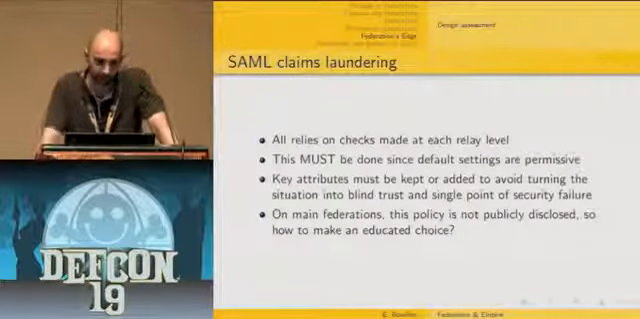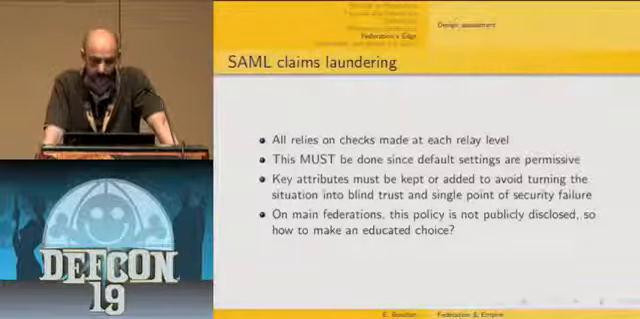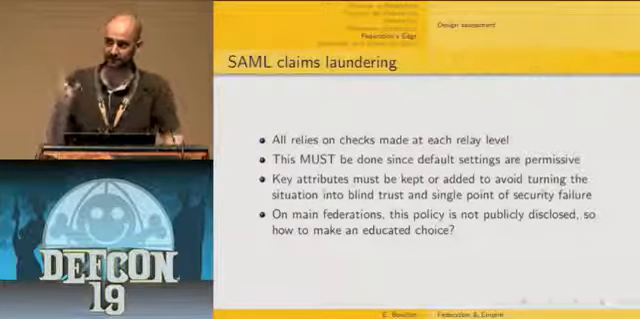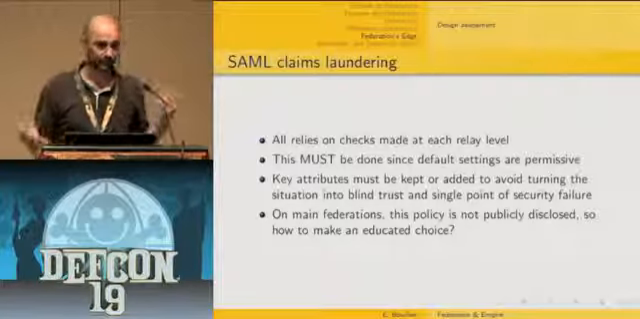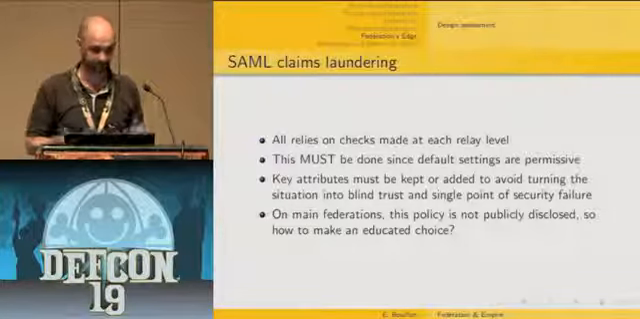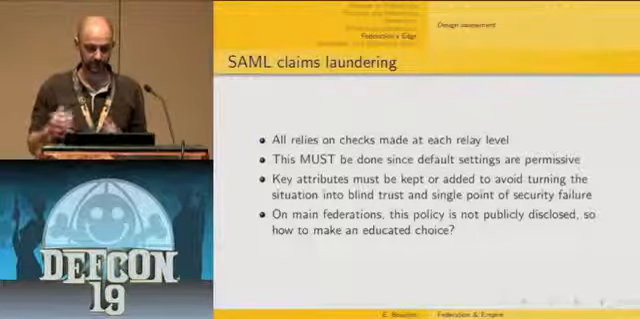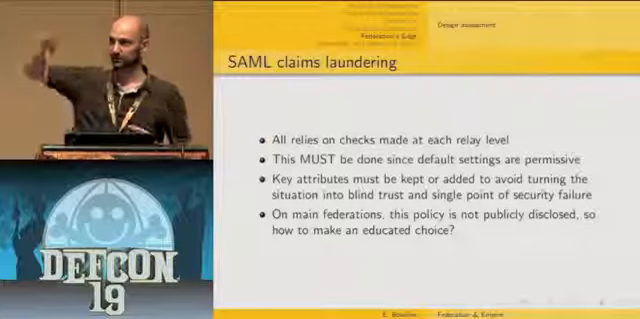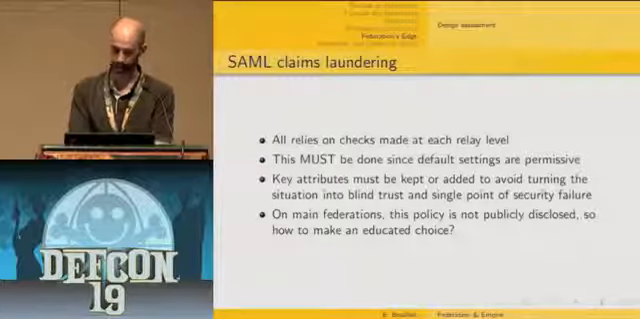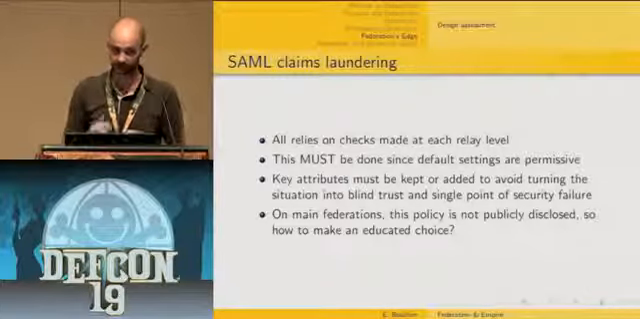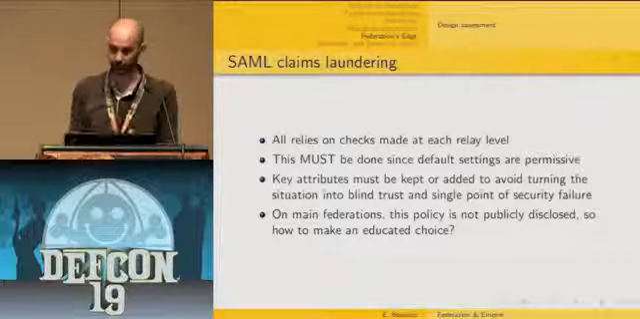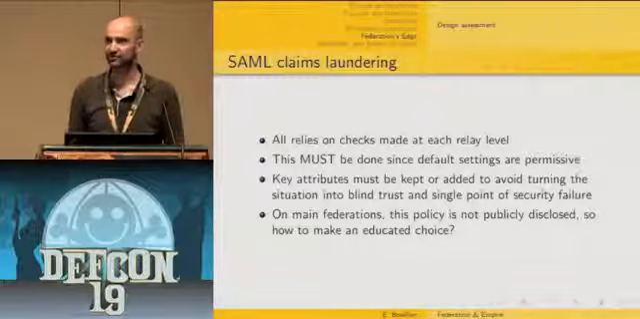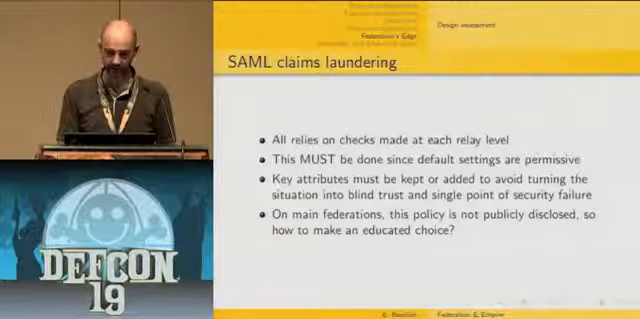So everything relies on the checks made at each level. This must be done since default settings are permissive. So typically, a way to do that is to have key attributes which are kept or added to avoid turning the situation into a blind trust of organization D. And also, in many federations, when you join a federation, usually you don't have access to this policy. So you don't know exactly what checks are in place. And that's an issue.